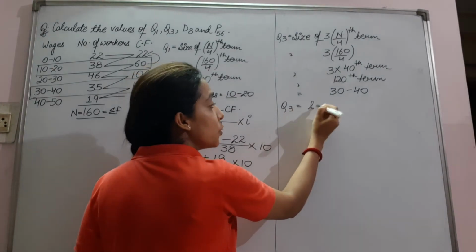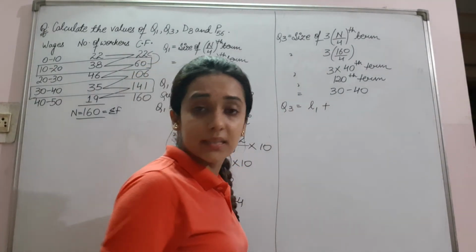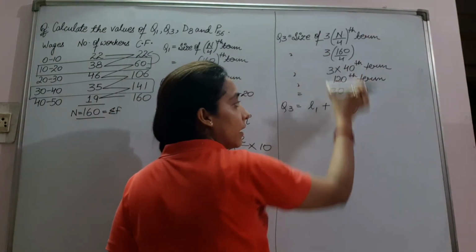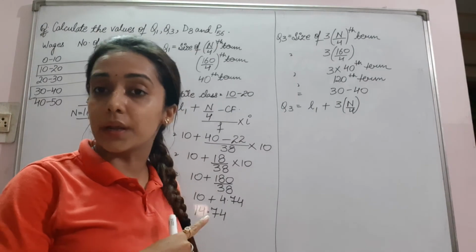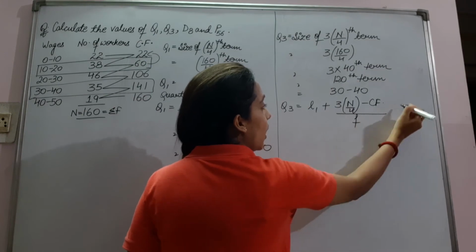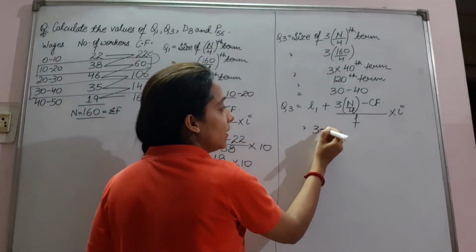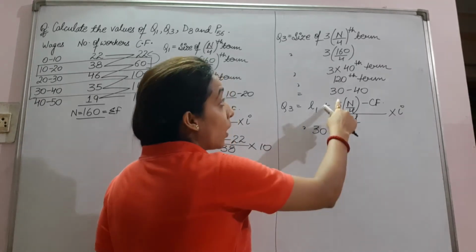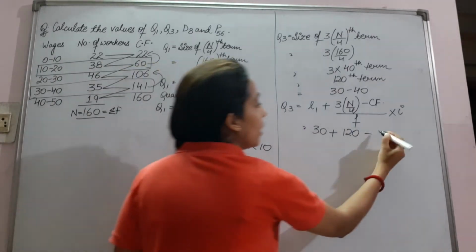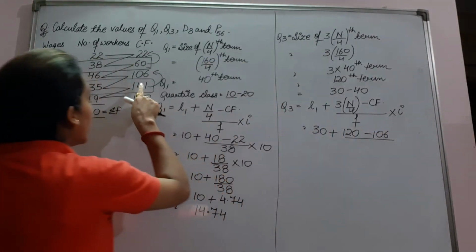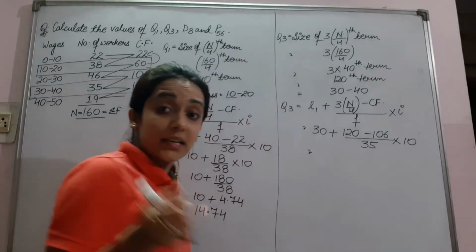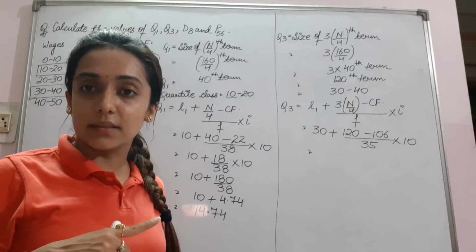Q3 is equal to L1 plus 3 into n upon 4 minus CF upon f into i. Whatever we write here, we will take it the same over here. What is L1? 30 plus. What is 3 into n upon 4? 120 minus CF, the one above, that is 106, upon f, the one in front of it, that is 35, multiplied by the class interval difference, 10.